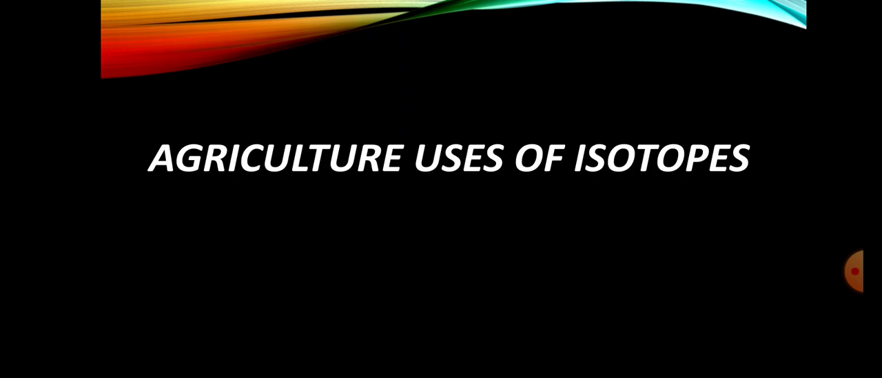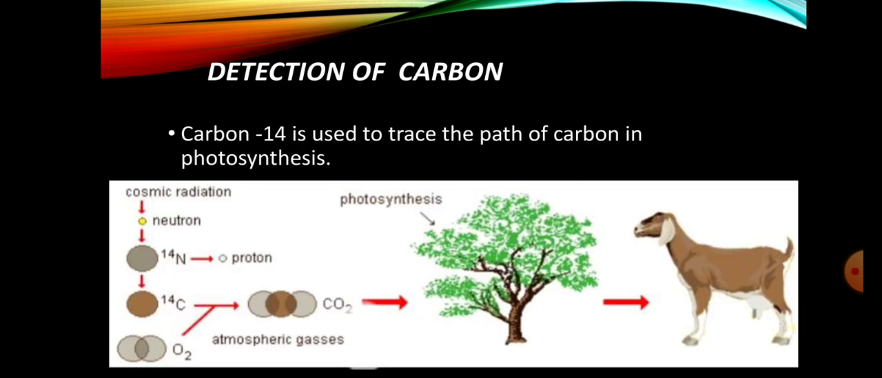Then the agricultural uses of isotopes. In agricultural uses of isotopes, the first one is the detection of carbon. Carbon 14 is an isotope. It's used to trace the path of carbon in photosynthesis. The cosmic radiations are produced by the sun, and when these radiations reach the earth, in the atmosphere nitrogen is present.